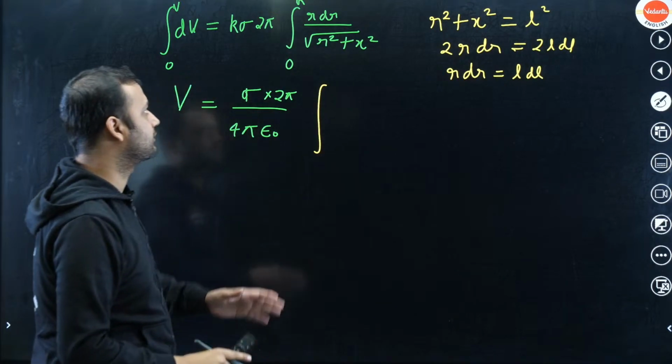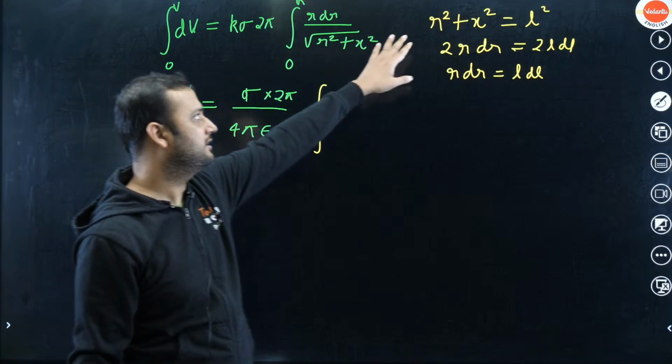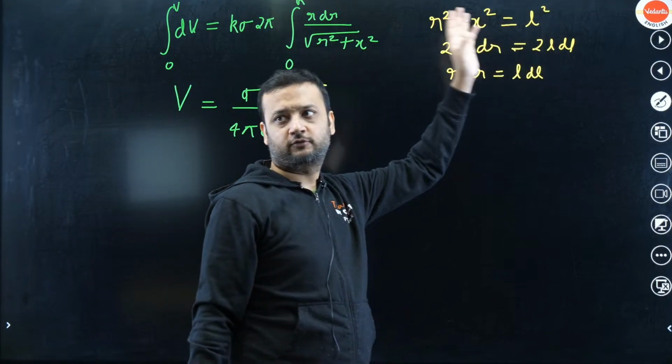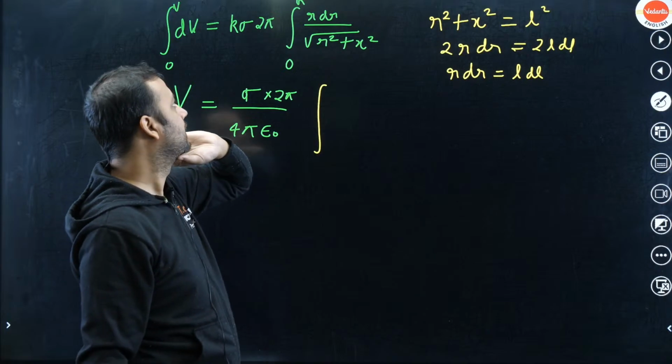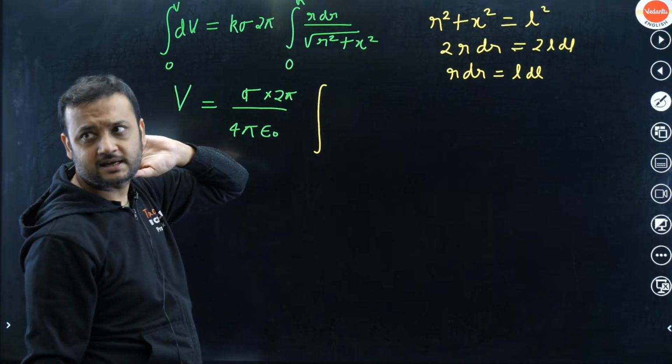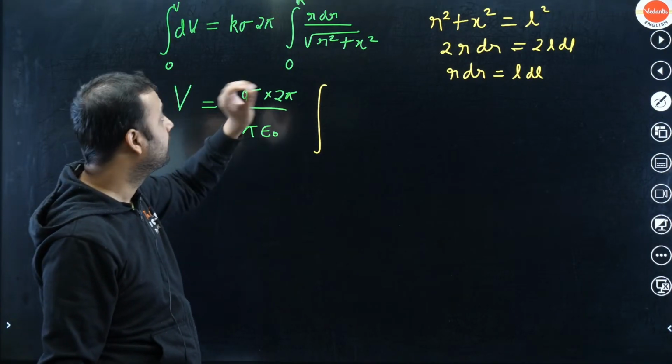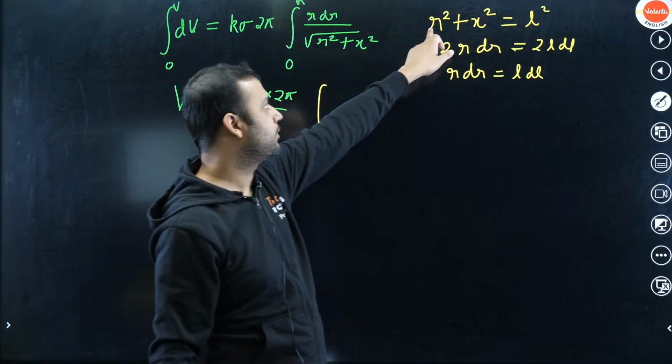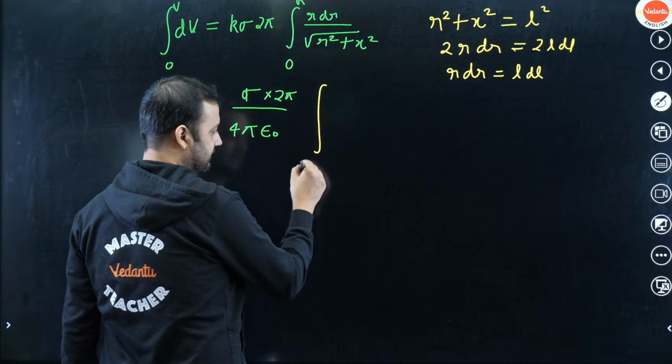So this was the integration of r, now you have changed the integration to L, so you will have to change the limit as well. Okay, so you have to change the limit as well. Please ask, Mahalakshmi, I'll tell you what is the doubt. So if you put small r as 0, so L will become x.